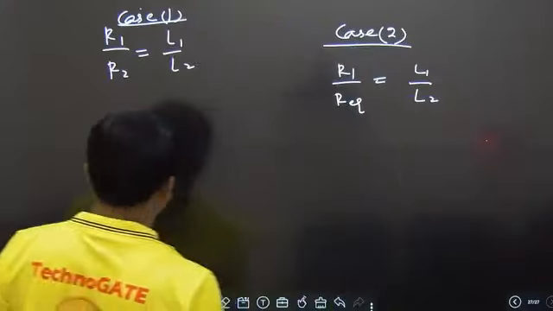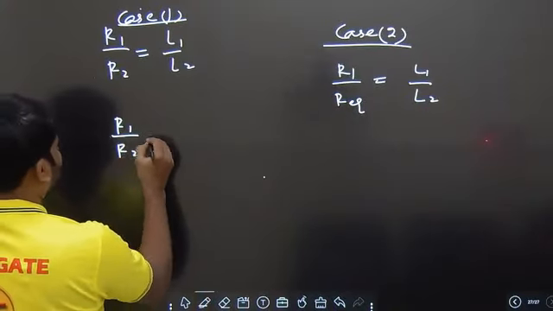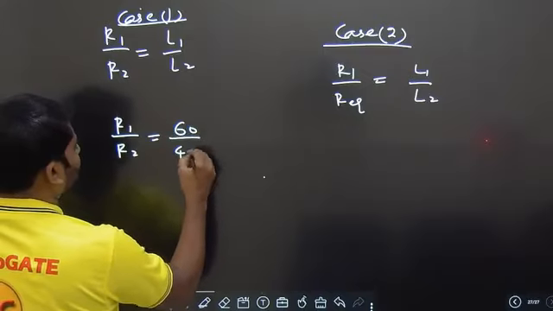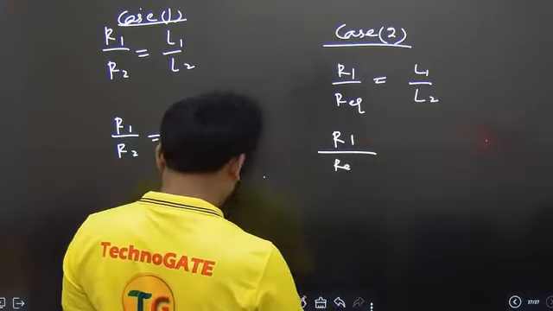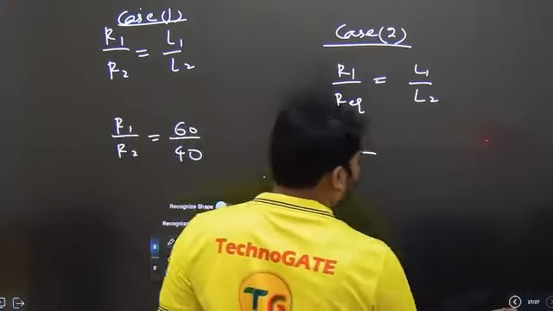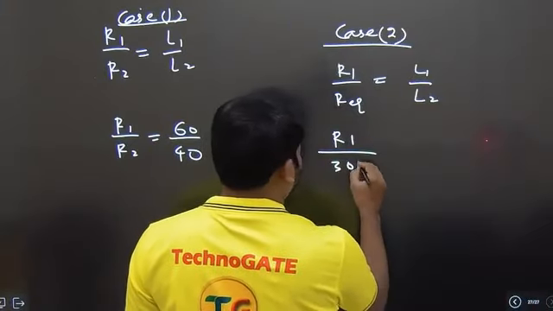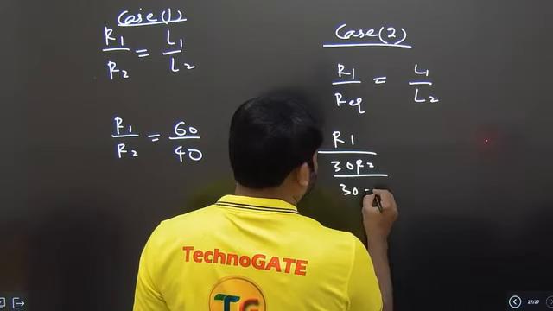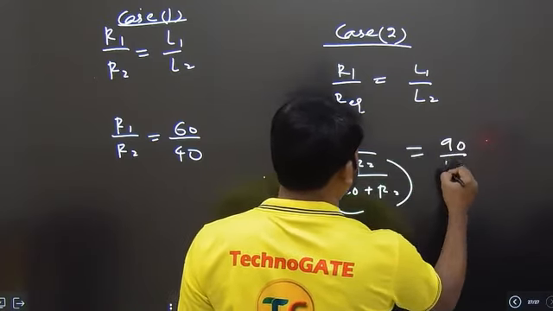So in this first case we'll get R1 by R2 is 60 by 40. Here R1 by R equivalent, let me write down R equivalent here. R equivalent is equal to 30 R2 by 30 plus R2, whole becomes 90 by 10.